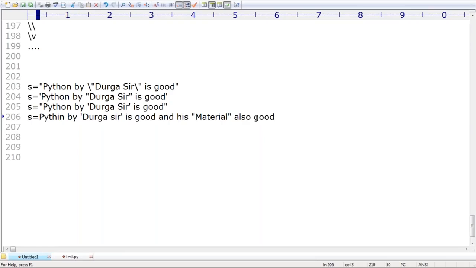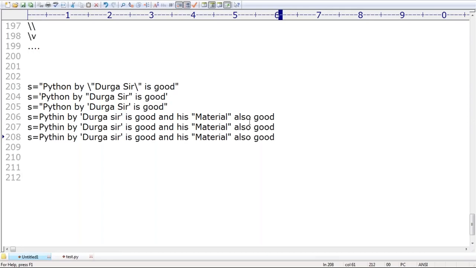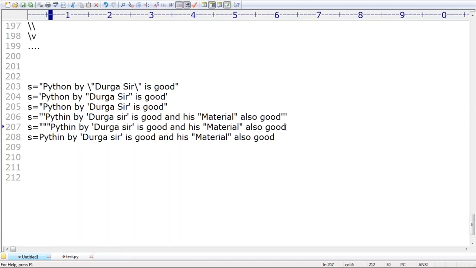Then to handle this situation, there are only two ways, sir. What are those ways? One way is to take triple single quotes, like this. Are you able to understand? Here better to take triple double quotes, like this. Or I don't want to use triple single quotes or triple double quotes. What I want to do is very simple, sir: use backslash single quote, backslash single quote, and after that backslash double quote, backslash double quote. Like this we require to use. But anyway, it is unnecessary backslashes.